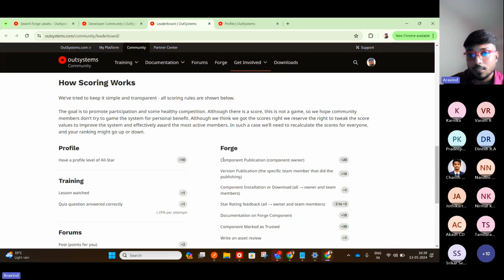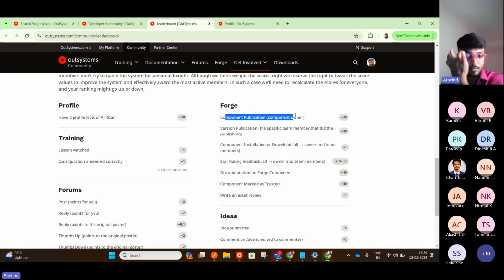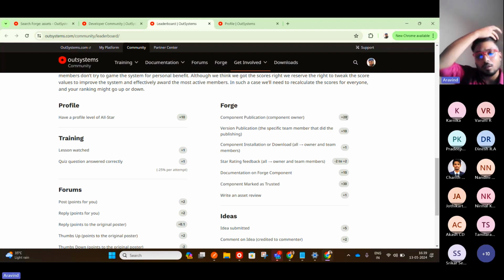And if you go to the Forge, right, this is the component publication. So if you are publishing a component, you will get 20 points, right? So that's why a component is important, not only for points. If you're uploading a worthy component, that will be beneficial to many developers who are struggling to do that, right? So for this component you can also earn 20 points.